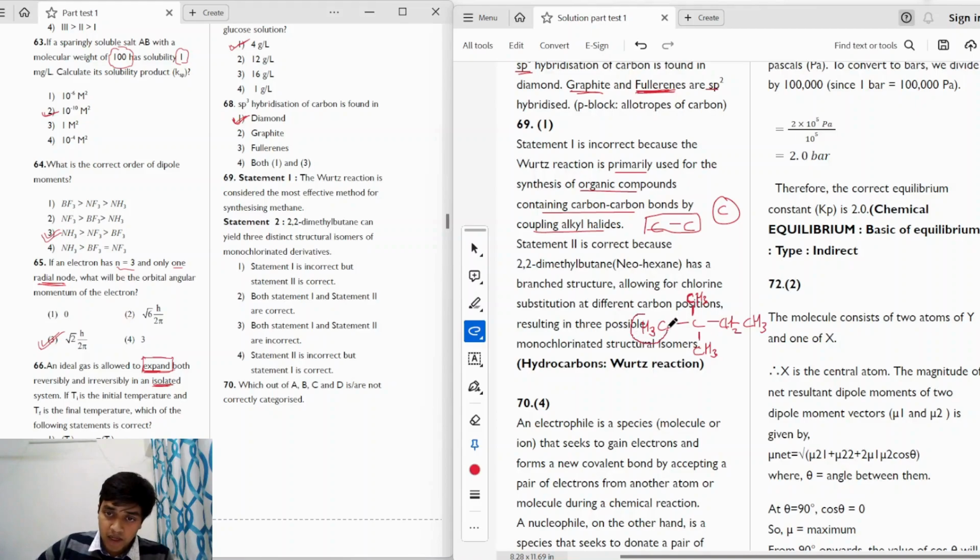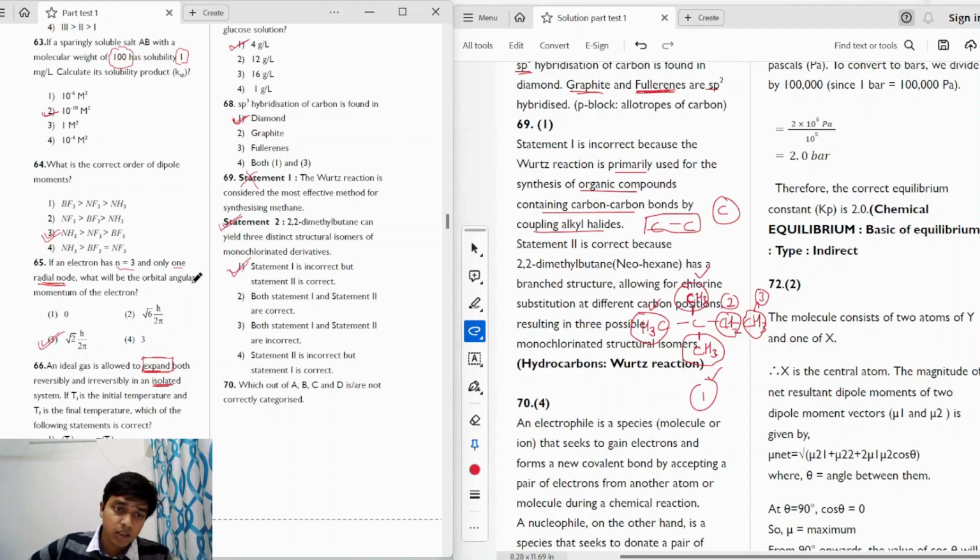If I take a look at this, these 3 methyl groups are equivalent to each other, and so are the hydrogen atoms that are bonded to them. So if we replace any of these 9 hydrogen atoms, we'll get the same monochlorinated product. Similar for these 2 hydrogen atoms, so this will be the second and this will be the third different type of hydrogen atom. So we'll get 3 possible monochlorinated isomers. So we can say that statement 1 is incorrect, whereas statement 2 is correct. So the correct answer will be option 1.